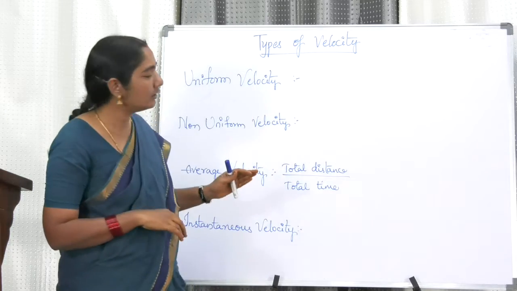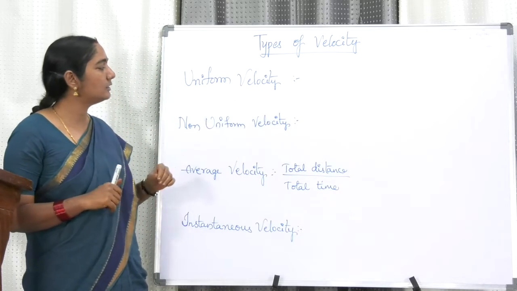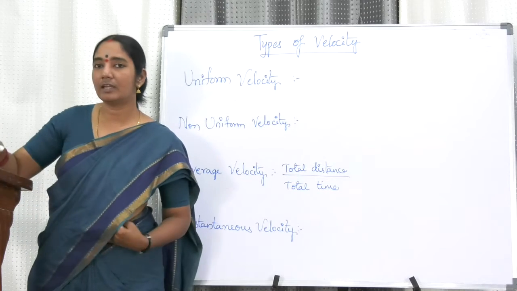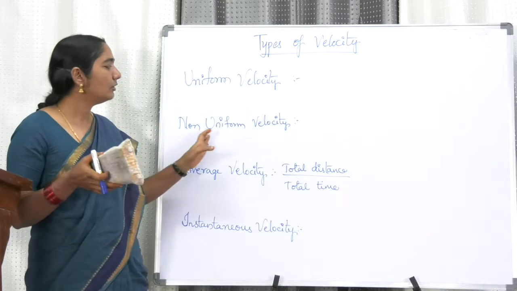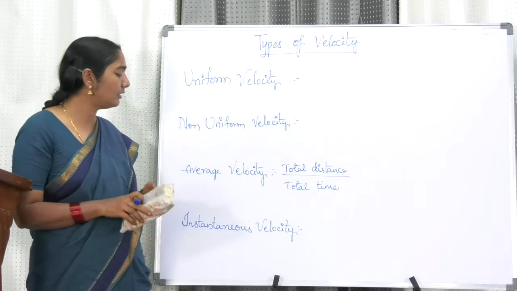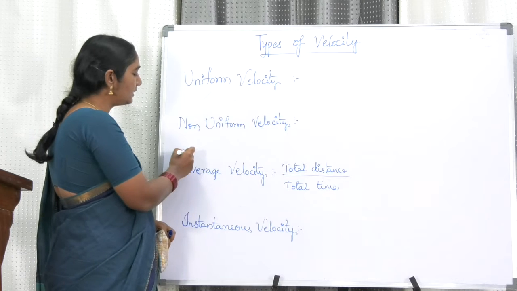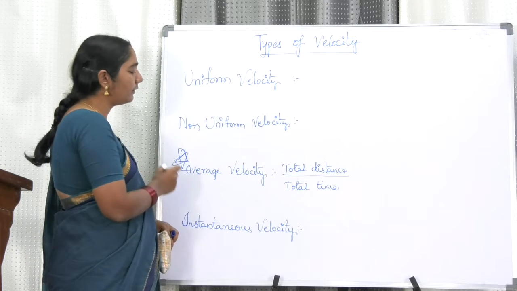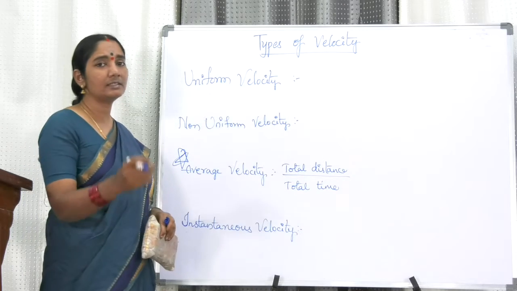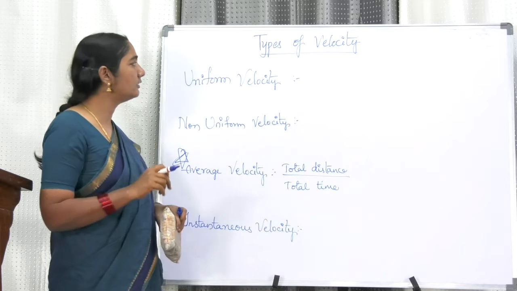So now I think you got an idea about the different types of velocities. Uniform velocity: in uniform velocity, we say that the acceleration is zero. Again we are going to discuss that. Non-uniform velocity, average velocity. This is the most important among all. The average velocity is nothing but total distance by total time. And instantaneous velocity means velocity at a given instant, at that moment.